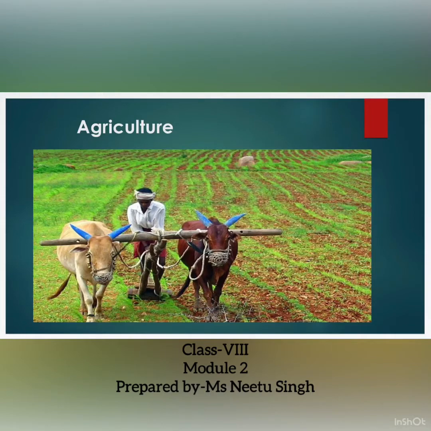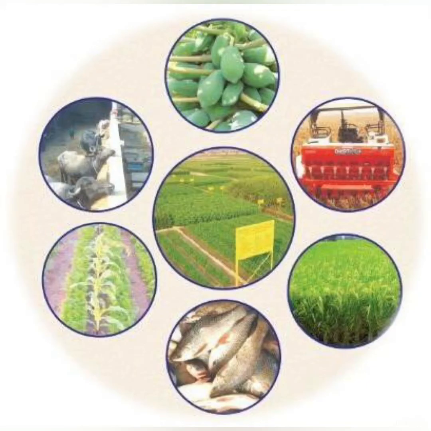Let's continue the video lesson of chapter number 6 of Geography, which is about agriculture. So let's start this module with the farm system. Farm system comprises a variety of inputs and outputs.